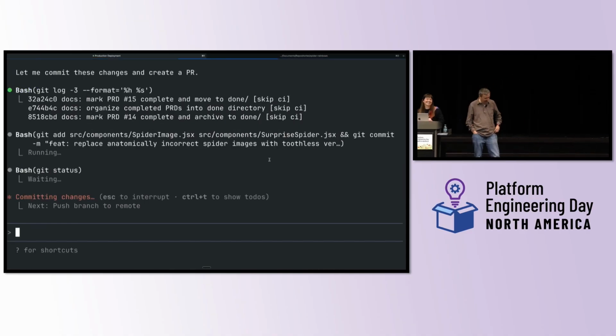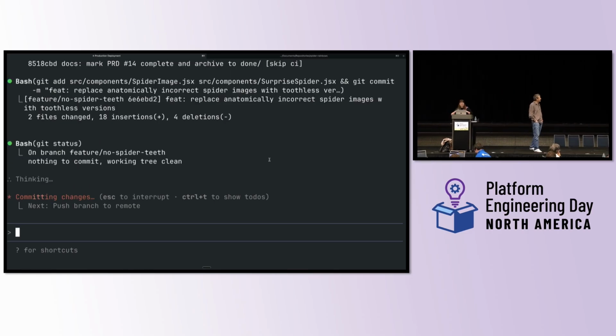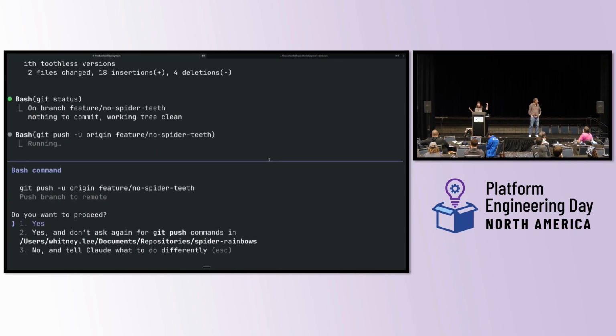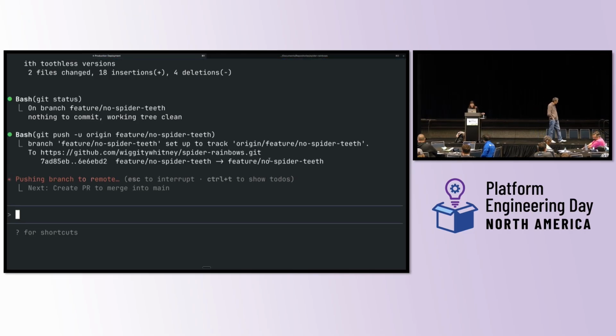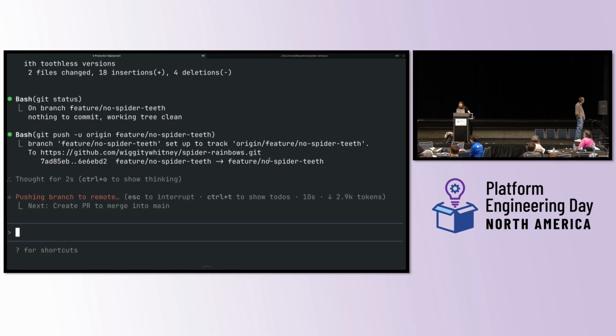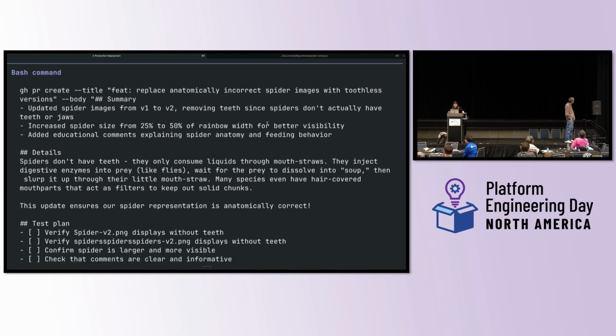So yes, I think that's an excellent commit message. I do want to proceed. And so now I know that, because I'm a developer and I've worked here a long time, the next thing it needs to do is get approved by my CI/CD pipeline. So I'm going to wait for it to go do that. And I don't know if you're picking up what I'm putting down, but what I'm trying to show here is that the new, what's this? Oh, we're going to create the PR. Of course, we need to do that first.